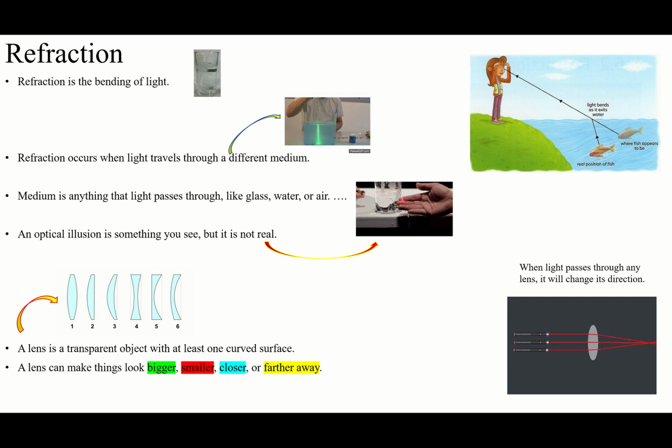So when the light rays pass through the air, suddenly it changes into the water. So it means through different mediums. The first medium was air, the second medium was water. You see? So we have different mediums that the light passes through. And how does this arrow change direction? Because of the bending of the light.